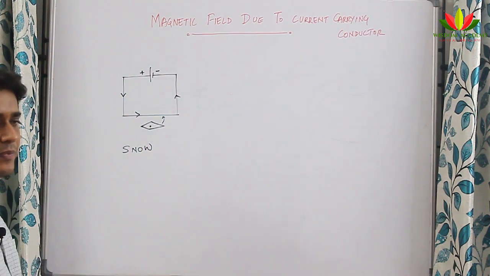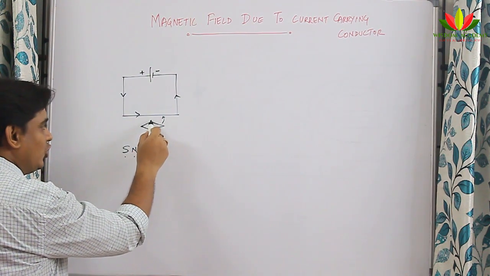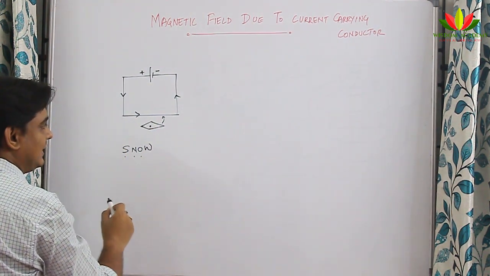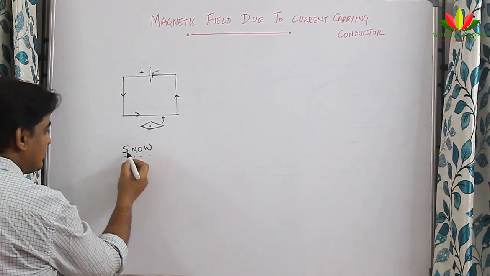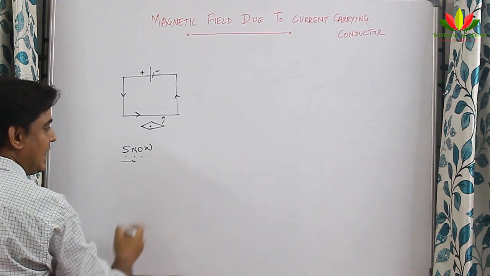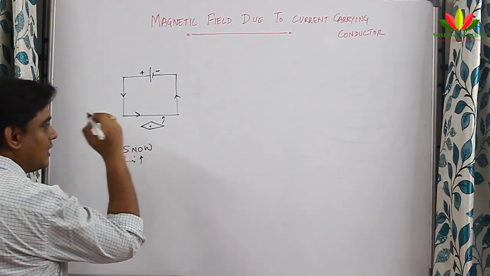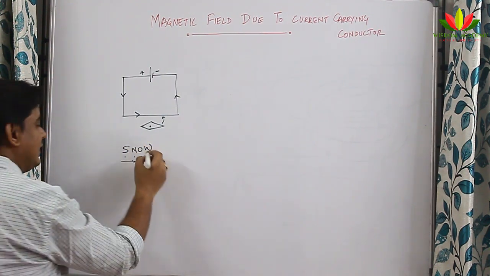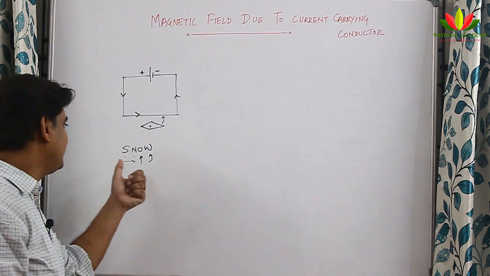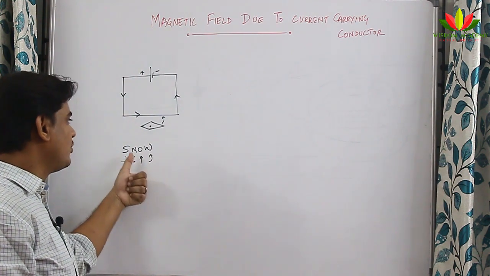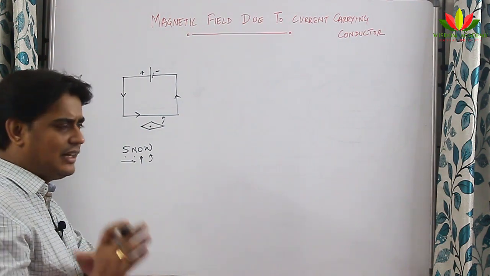which says that if the current is moving from south to north direction and your needle is kept over the wire, then it will deflect towards west. I will repeat once again. If your current is moving from south to north and the magnet is kept over the wire, then it will deflect towards west, and it will be vice versa. That means if the current is moving from north to south and over the wire, it will deflect towards east. So that is vice versa.